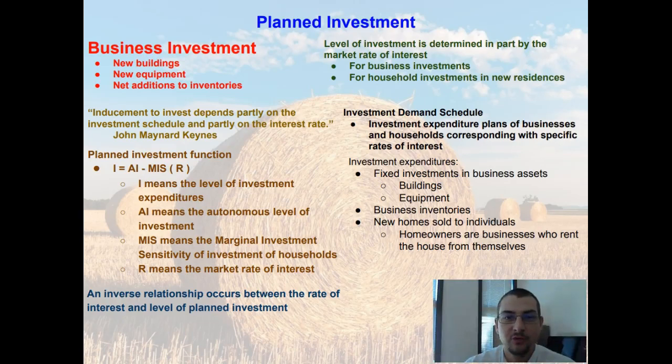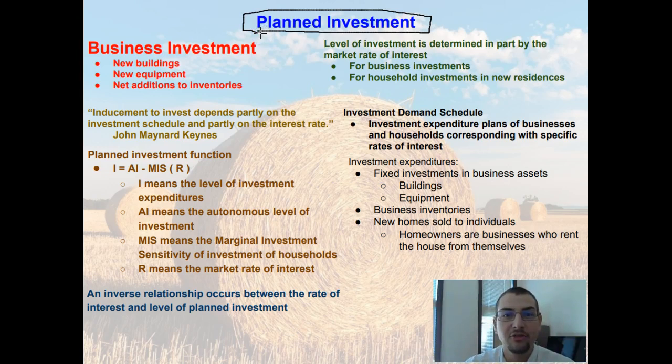In the beginning of this chapter, we talked about what a person can do with money. Well, I really limited it to two options. We can spend it or we can save it. And towards the beginning of some of these past lessons, we talked about the savings function and the consumption function. Well, now we're going to start diving into something a little bit different, and that's investments. And we're going to talk about planned investment.